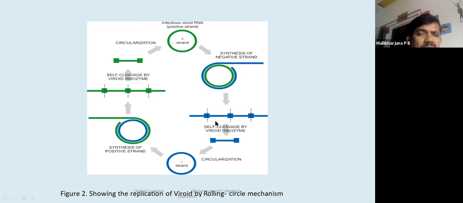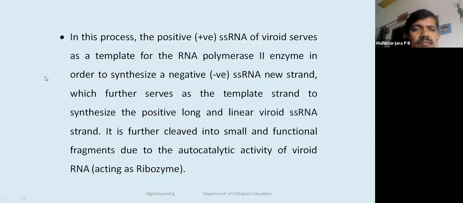rolling of the RNA template of the parent as well as daughter strand is responsible for the synthesis of RNA filaments or fragments. They are the primary structures of the viroids, and they will undergo processing and splicing, and thereby be converted into stem, loop, or hammerhead like structures of viroids. So this is known as the rolling circle model. This is what I explained.